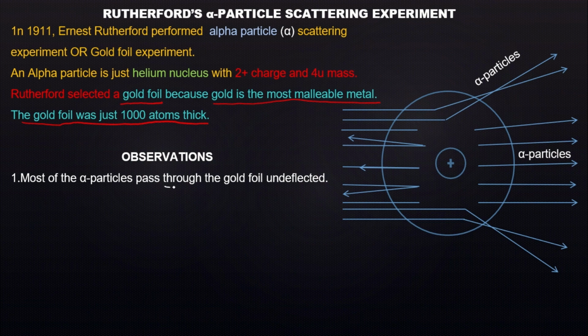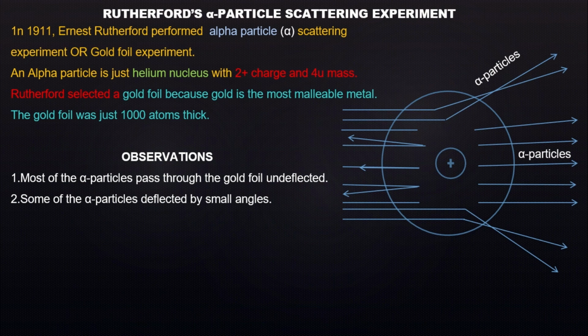This very first observation nullifies the claim made by J.J. Thomson that positive charge is spread throughout the atom. Had that been the case, all the alpha particles would have been thrown back. But that's not the case.